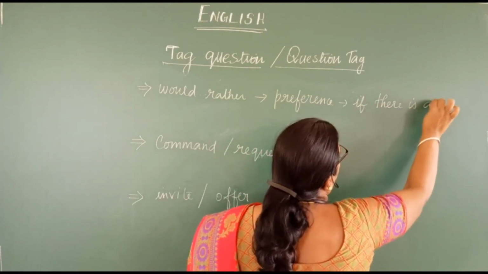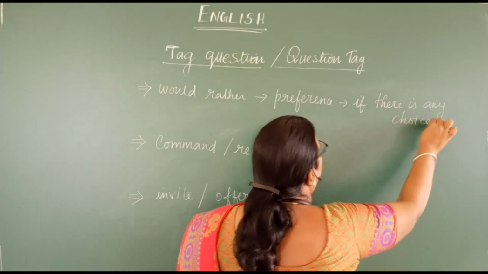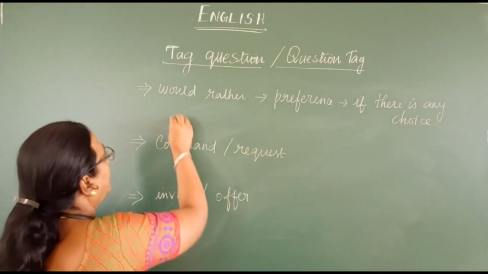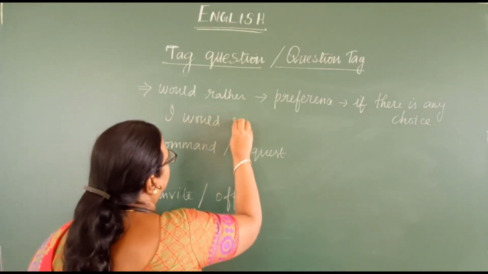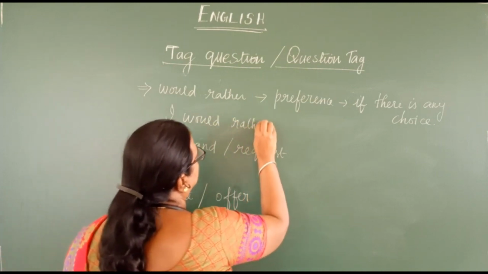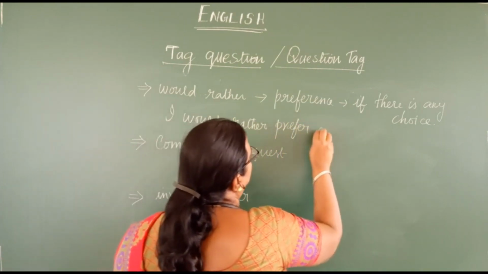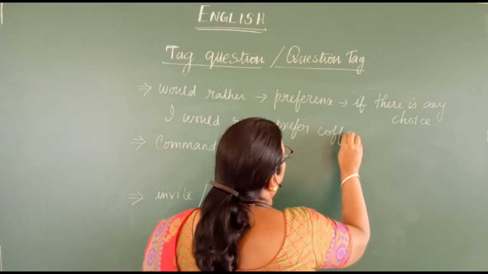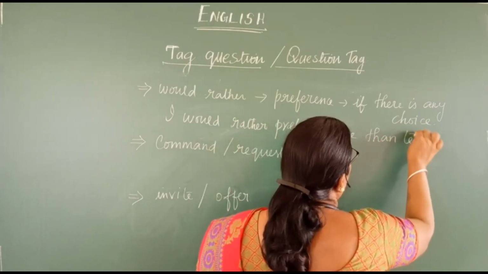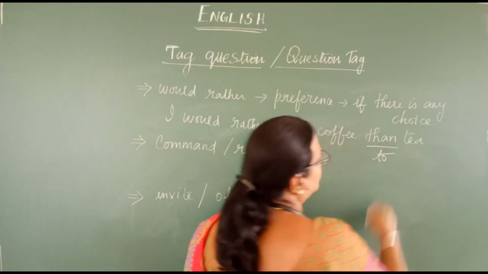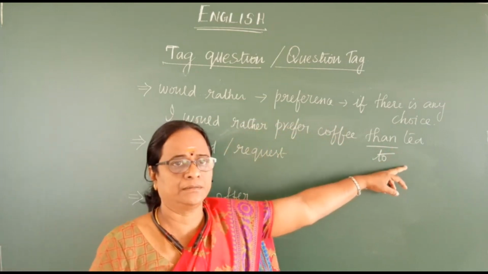For example, I would rather prefer coffee to tea.